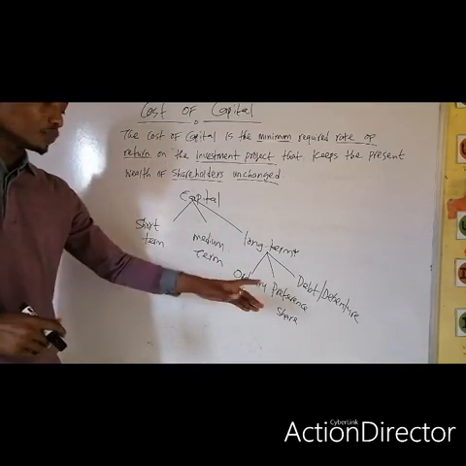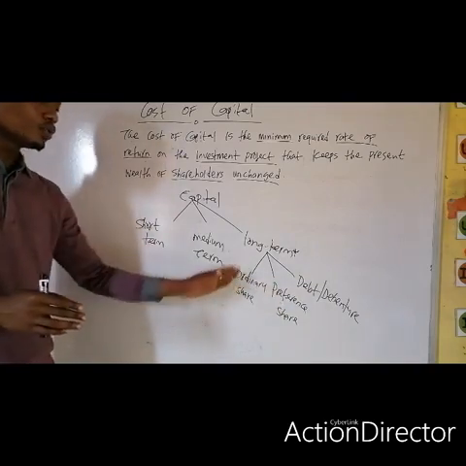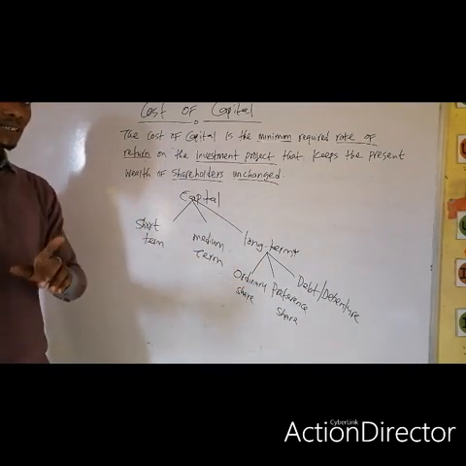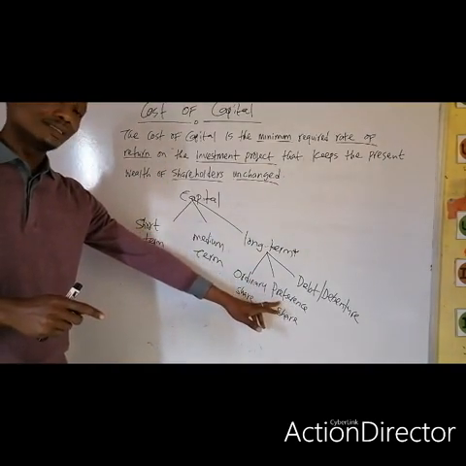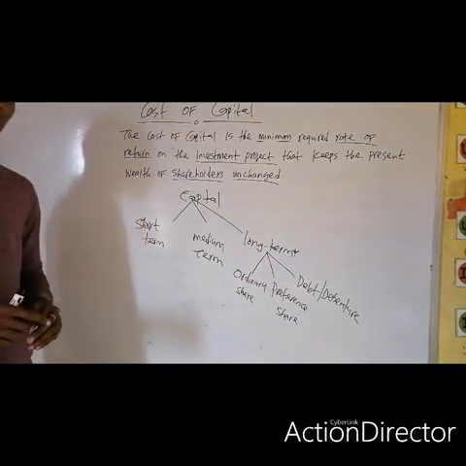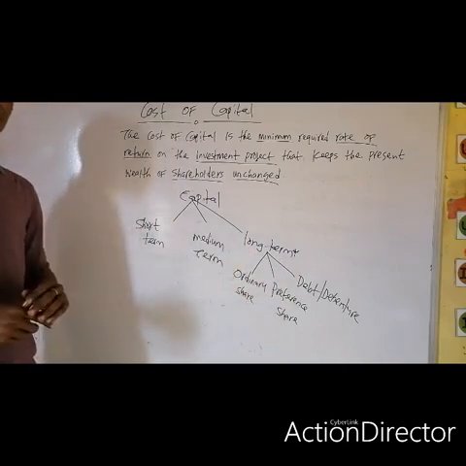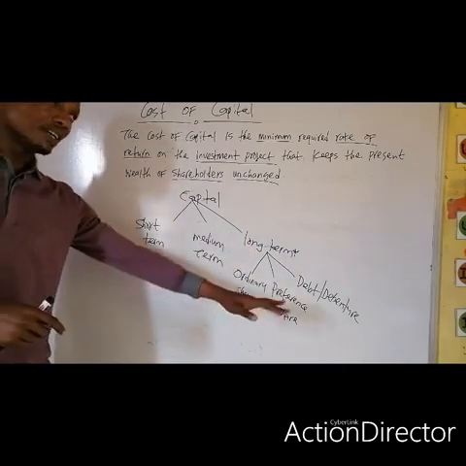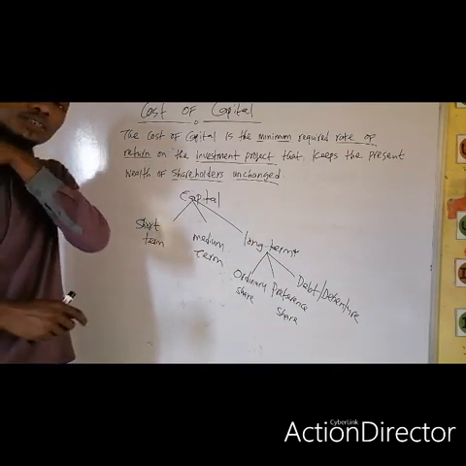So this, number one, is the school of thought that said the preference shareholders are also part owners of the company. This is their own argument. The argument is that they also don't receive anything until the debenture holders have been settled. Also, they will not receive anything if the company does not make profit.